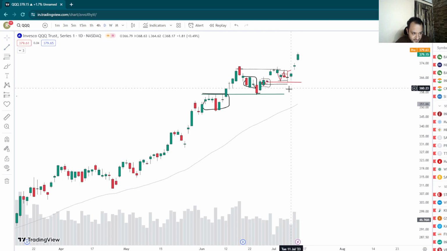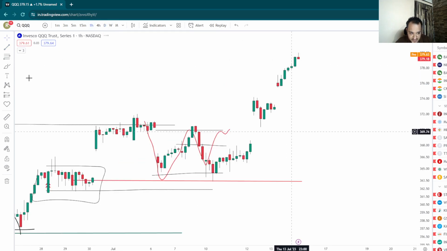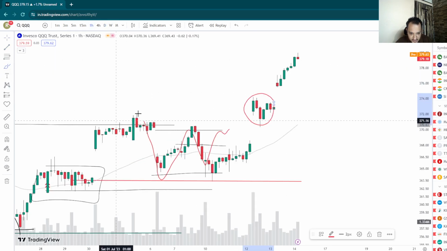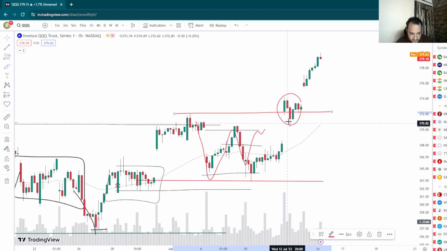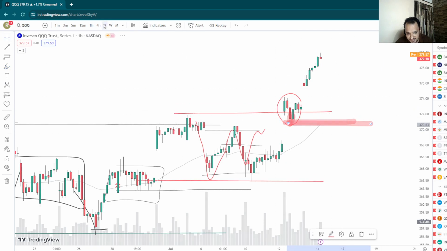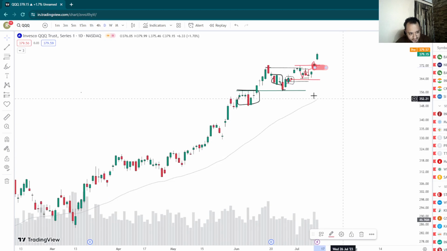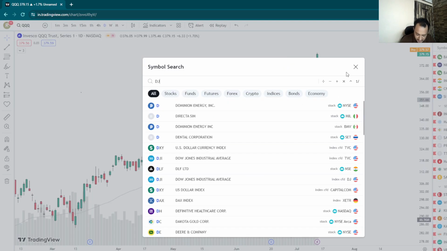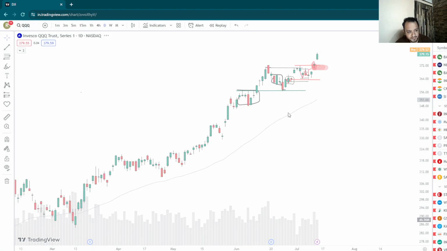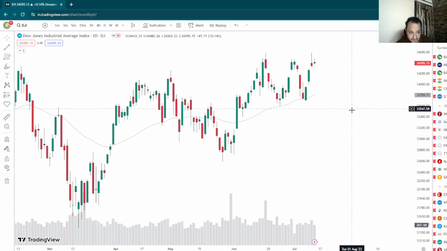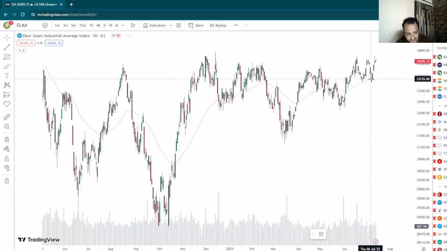So Nasdaq clearly bullish. Nothing wrong with Nasdaq yet. There is a base which is built here, which is just above the high of this area. But the demand is actually coming from the low itself, right? So this is the demand in Nasdaq. Again, comfortably bullish. We have talked about this base. This base has built up in front of our eyes, and nothing wrong with Nasdaq, except for the fact that it is extended now.